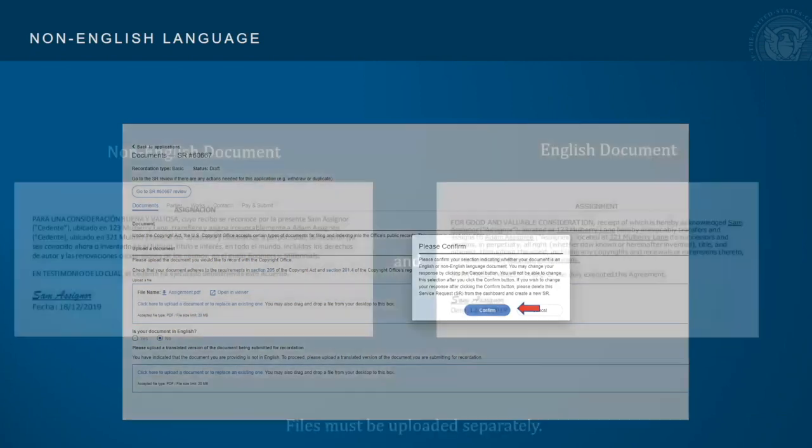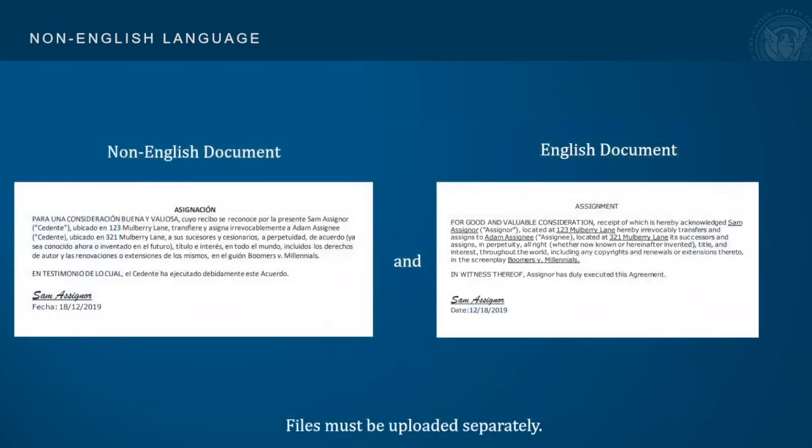Please note that you must provide both non-English language and translation document files at the time of submission. The files must be uploaded separately. The indexing information contained in your non-English document should consist solely of characters in the ASCII 128 character set or Roman letters with diacritics, or a combination of both.